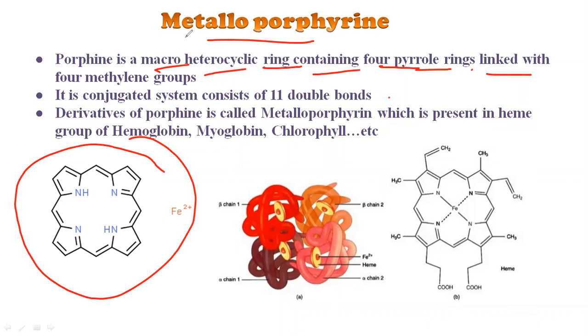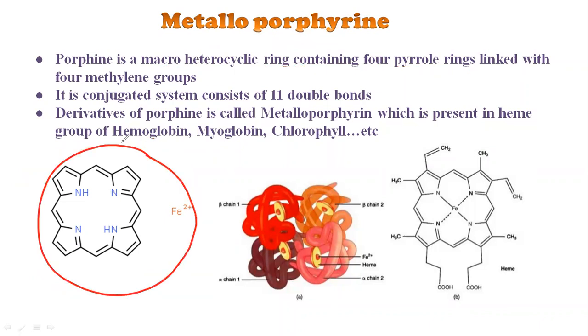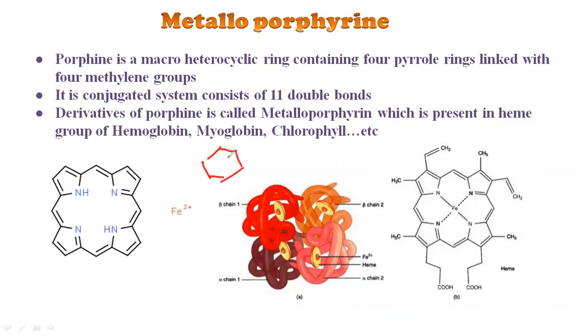See here, this is a macro heterocyclic ring. What does heterocyclic mean? You can take benzene. Benzene is homocyclic because all the 6 carbons are homo, that means the same. Everything is carbon only: carbon, carbon, carbon, carbon, carbon. All the atoms here are similar carbon atoms.